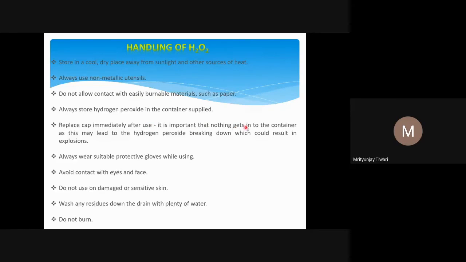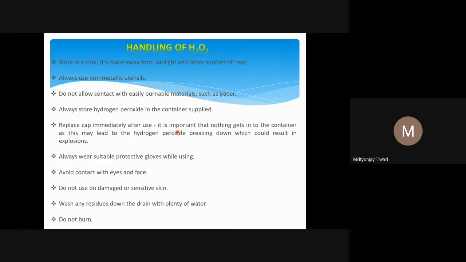It is important that nothing gets into the container, as this may lead to the hydrogen peroxide breaking down, which could result in explosions. Air contains many particles, and with that mixture it can react, and the decomposition will become faster.